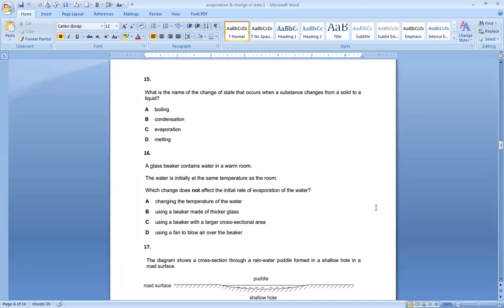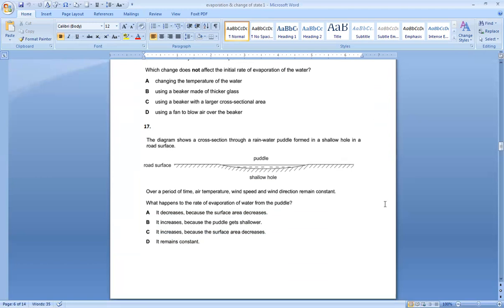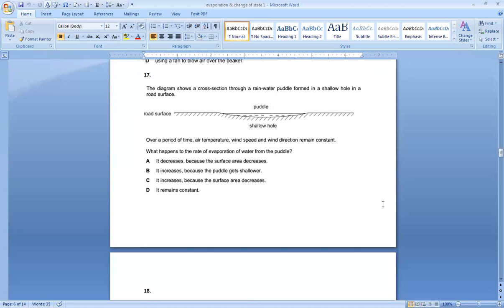The diagram shows a cross-section through a rainwater puddle formed in a shallow hole in a road surface. Over a period of time, air temperature, wind speed, and wind direction remain constant. What happens to the rate of evaporation from the puddle?